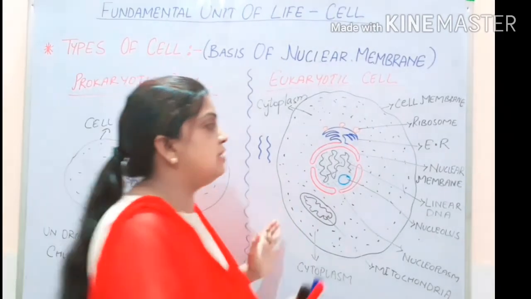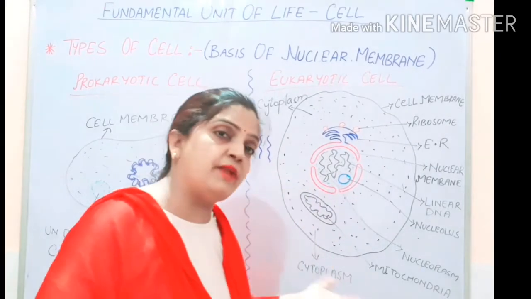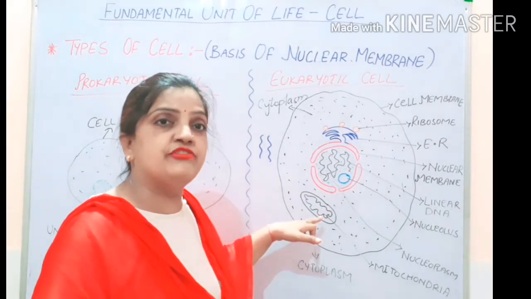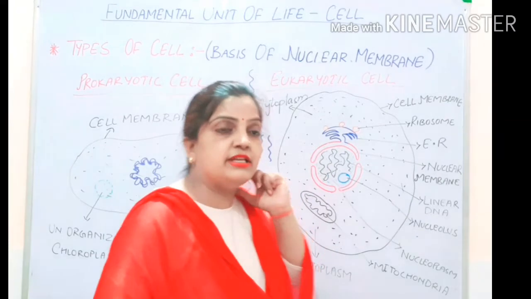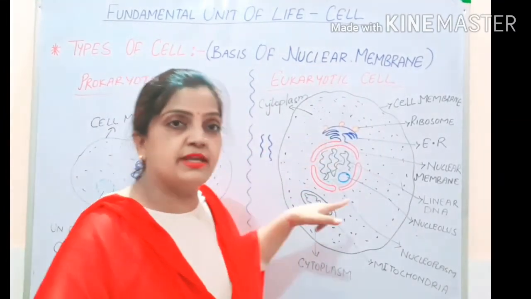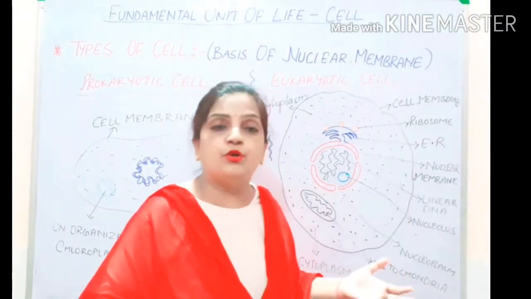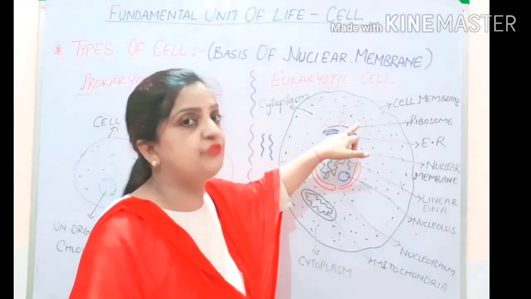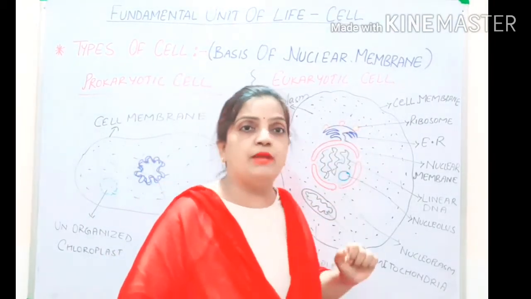Now children, you can see how complex the structures are. Chloroplast was present in plant cell. It is helping in photosynthesis. Mitochondria is present. It will help in forming energy. Nucleus is present. Nucleus is helping in controlling all the functions. Endoplasmic reticulum is present. It is a factory house. It will help in producing protein because ribosomes are attached here. Ribosomes are responsible for producing protein. So protein synthesis is supported by the endoplasmic reticulum.